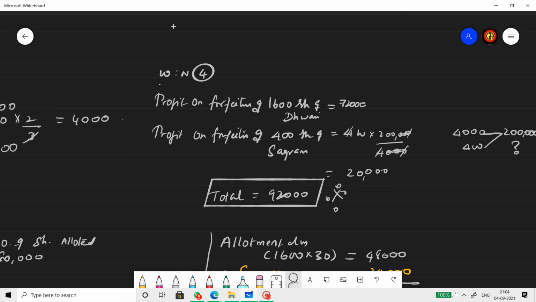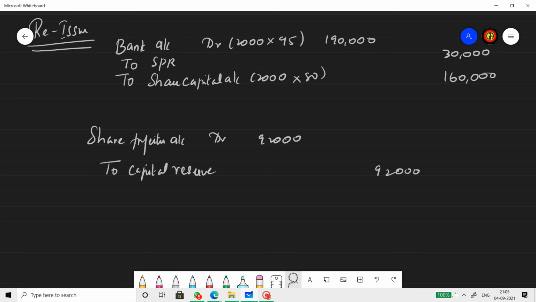So profit on forfeiting 400 shares of Sargam is 20,000. Profit on forfeiting 1,600 shares of Dhwani is 72,000. Therefore, total profit on forfeiture is 92,000. And there is no loss on reissue. Therefore, this figure will be transferred to capital reserve. So there we go. The forfeiture transfer entry: share forfeiture account debit to capital reserve 92,000. With that, we are done with the sum. Hope we are getting the answer for this.